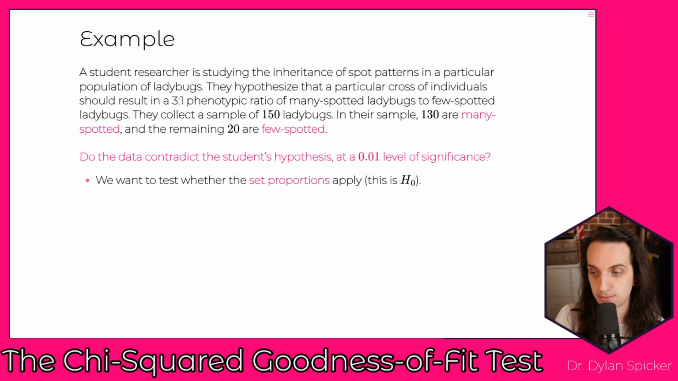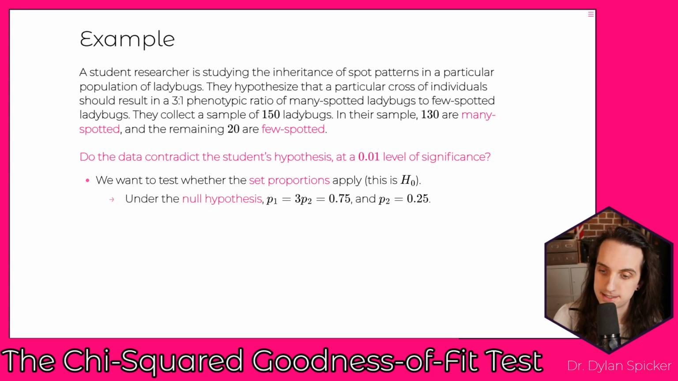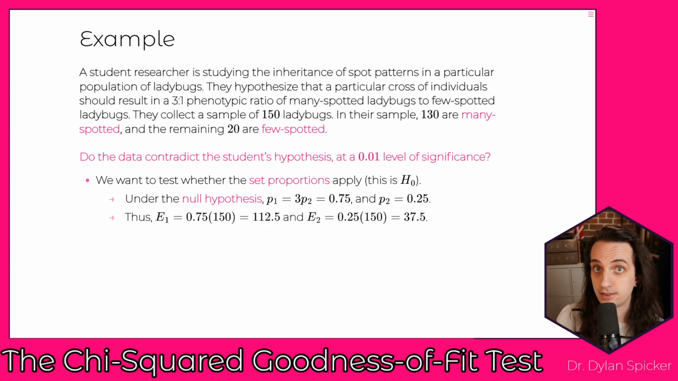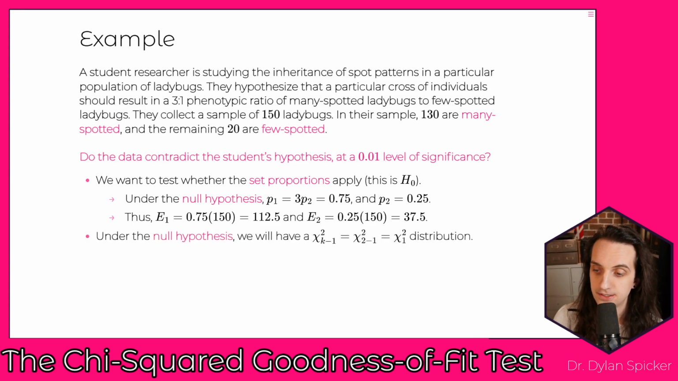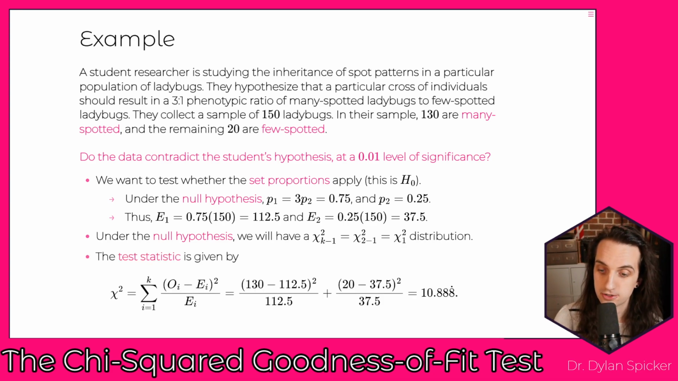We're testing whether the set proportions apply. That's our null hypothesis. So we take P1 as 3P2, so that's going to be 0.75. P2 is going to be 0.25 as we worked out. The expected value of 1 is 0.75 times 150, which is 112.5. Expected value of 2 is 0.25 times 150, which is 37.5. Right, so under the null hypothesis, we have a chi-squared 2 minus 1, which is a chi-squared 1 distribution.